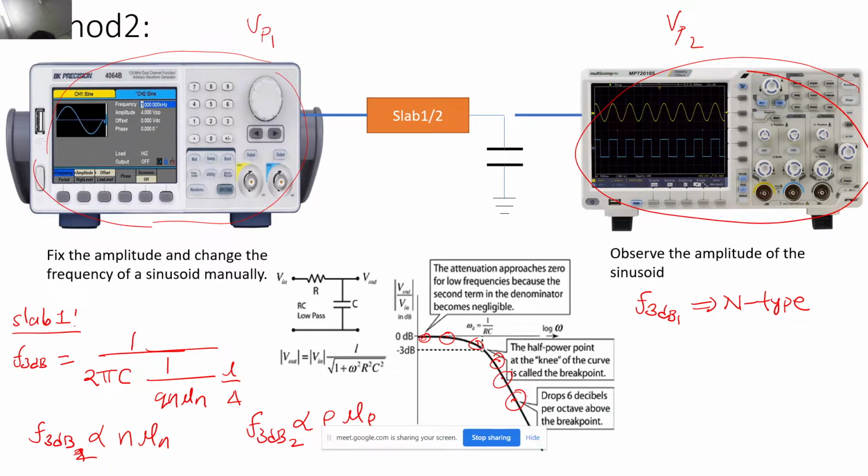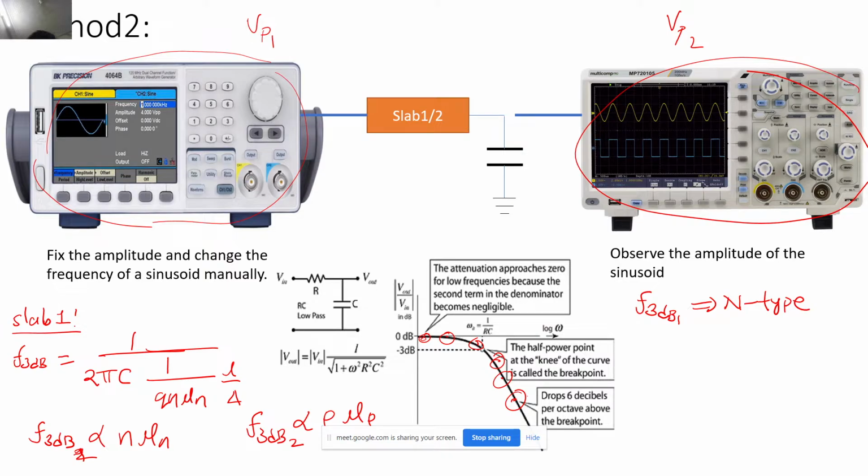And by actually getting this F3dB value, you know L, you know A, correct? You know the value of the capacitor, you know the length, you know the cross-section area, you have calculated the F3dB, you know the doping concentration, you know the charge as well. The only term that is unknown over here is the mobility, correct? So by just using this equation, you can also calculate the mobility by using the RC circuit where R is replaced by the semiconductor slab, right?